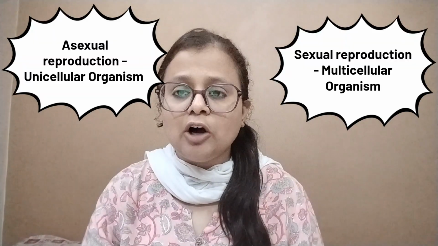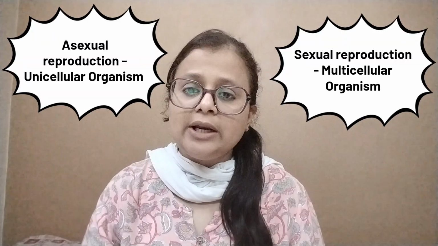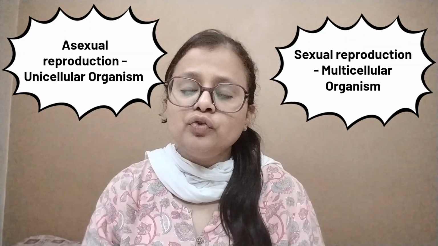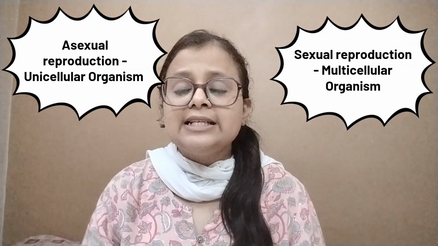Asexual reproduction is generally done by organisms that are single-celled or have a simple level of organization. In asexual reproduction, the cell will divide to form two organisms. So this means that cell division and reproduction are basically an inclusive phenomenon. Inclusive means they are more or less similar phenomena. Asexual reproduction can be done by various asexual reproductive structures, and by various vegetative reproductive structures. In sexual reproduction, there is an involvement of two parents. There is a fusion of gametes occurring.